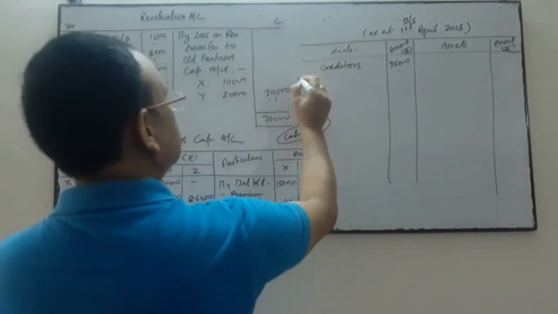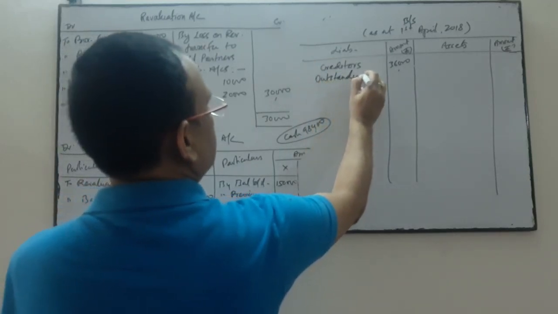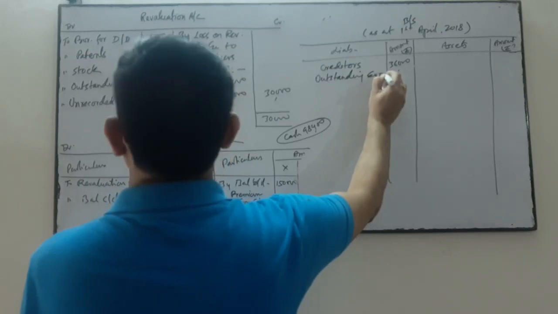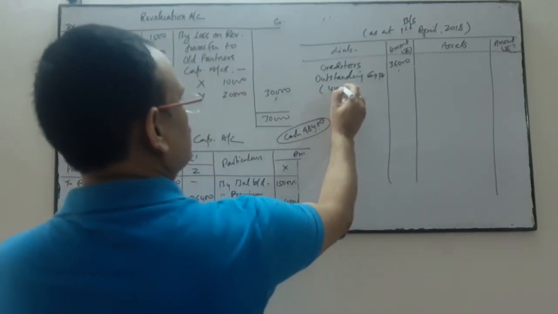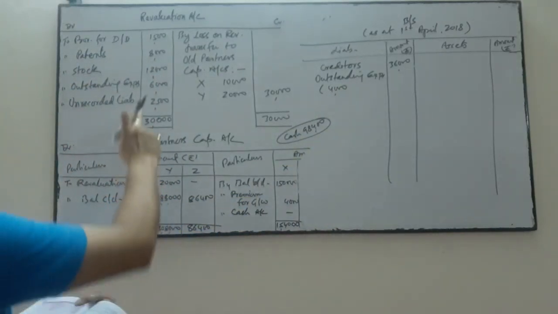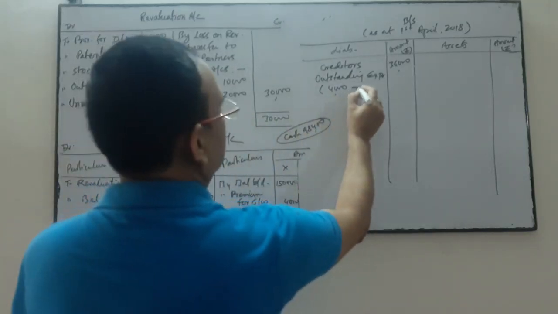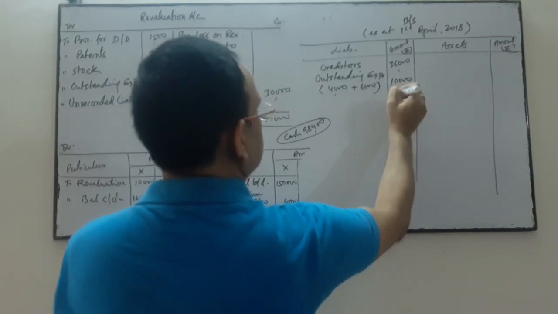Thereafter, outstanding expenses. In the previous balance sheet it is 4,000, and outstanding expenses increased by 6,000. So now the outstanding expenses is 10,000.